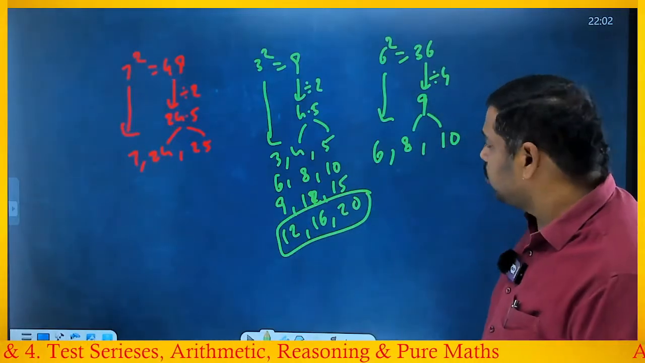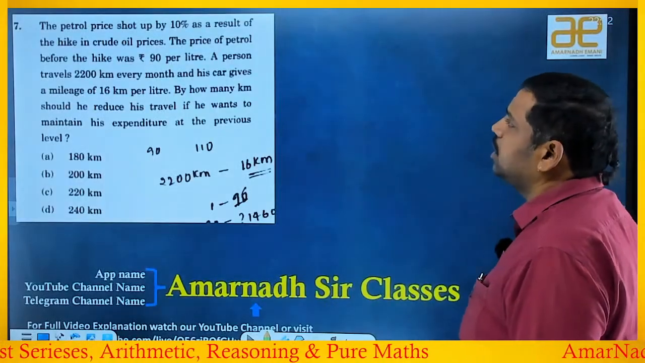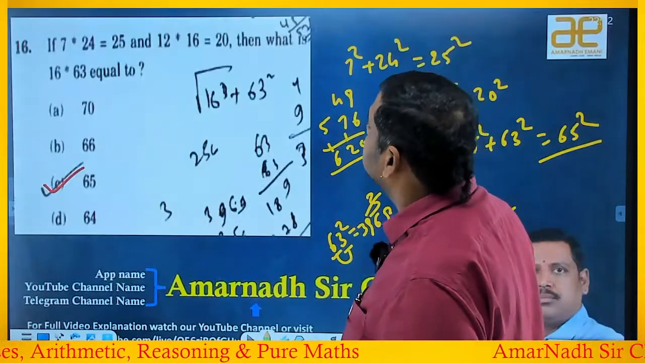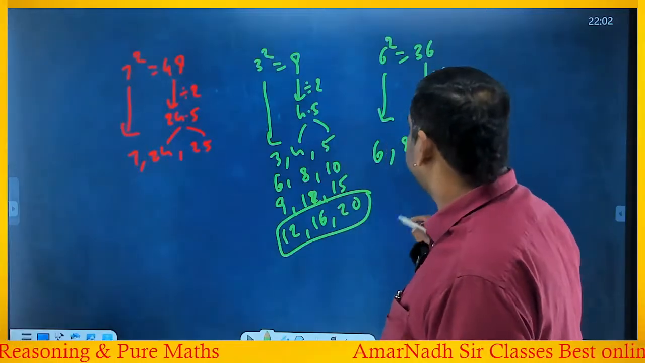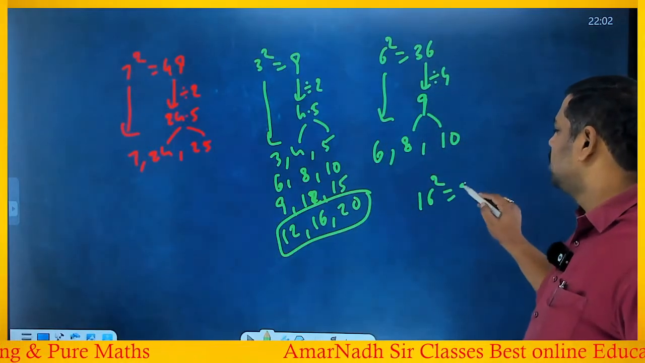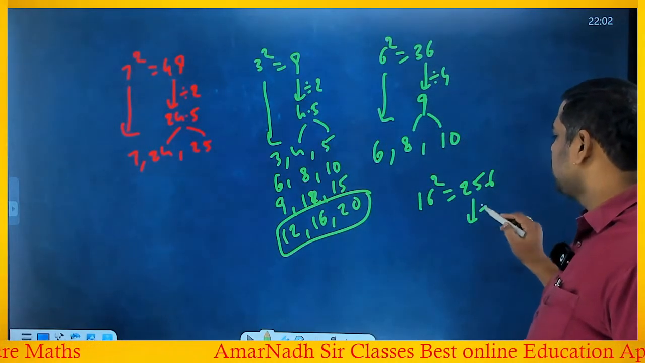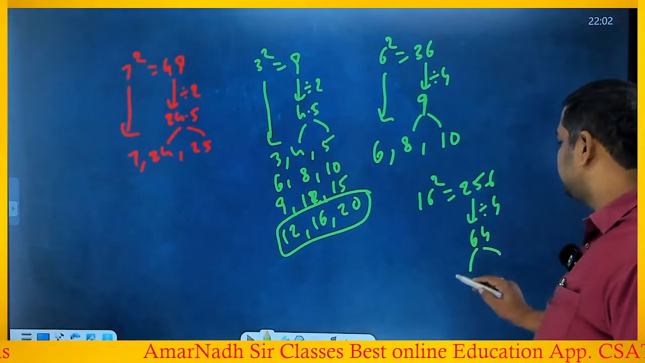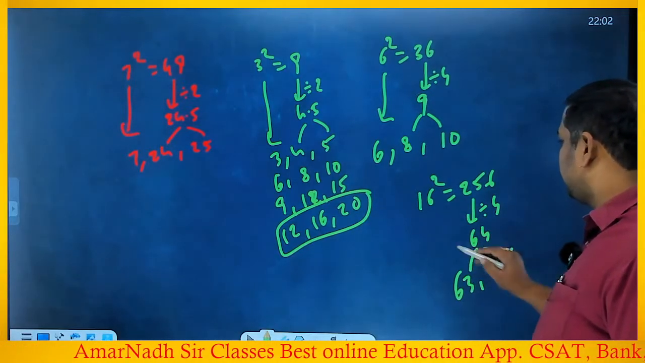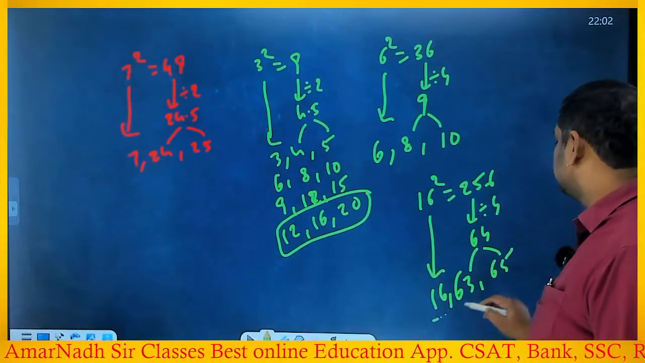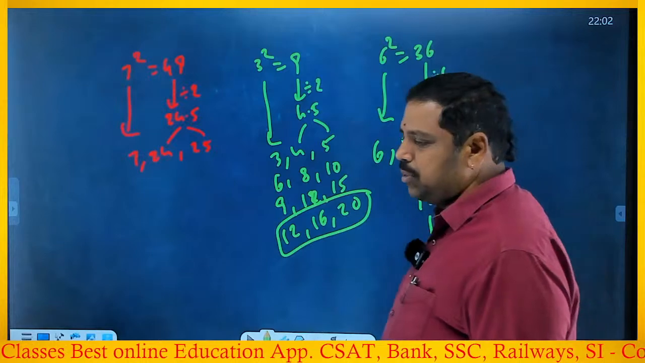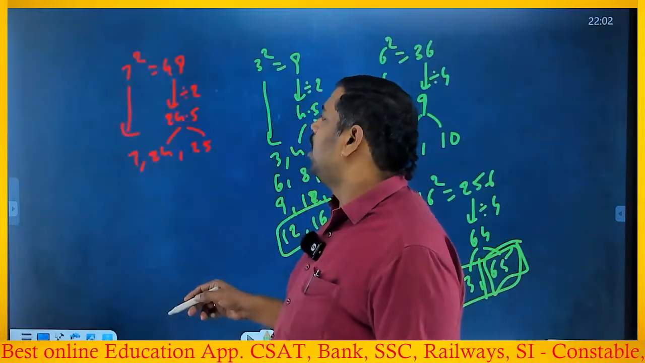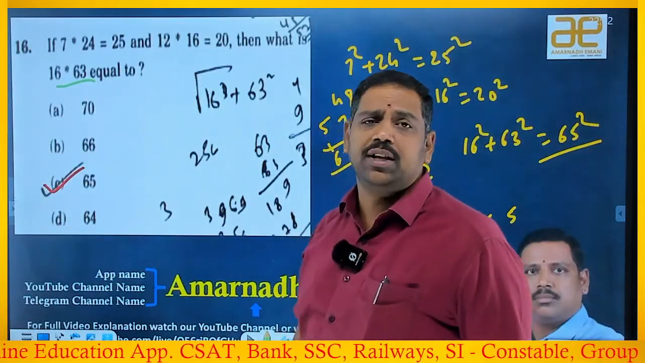The other one you can take is 16 and 63. By seeing that number, 16 is an even number. 16 square is 256. I said go by 4, so you will get 64. The previous and next numbers are 63 and 65. So 16, 63, 65 forms a right angle triangle. He gave 16 and 63, so the answer is 65. By using this concept also, you can happily work out the answer as 65 without doing the calculation.